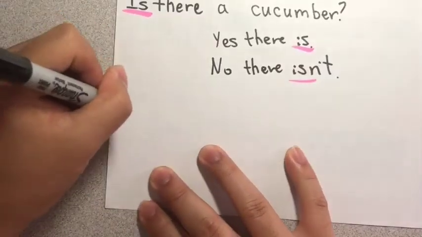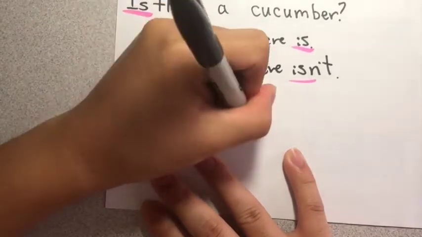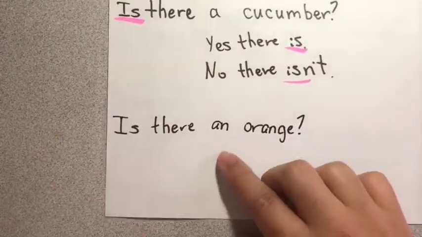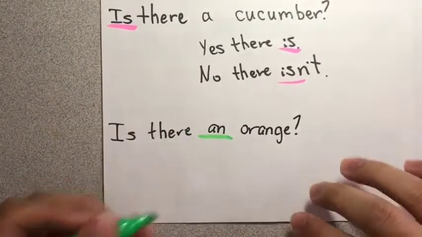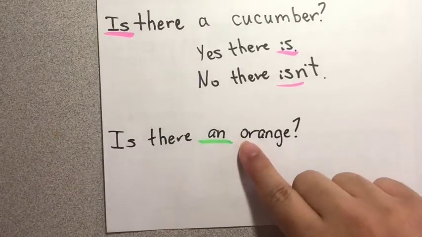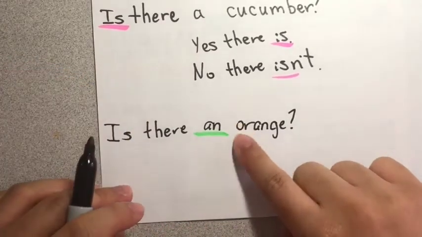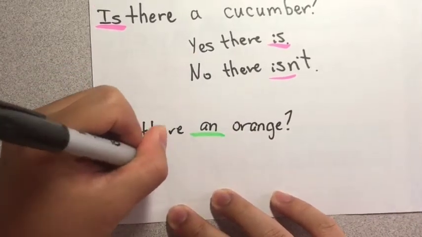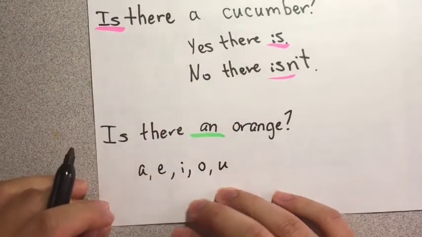So if we write, is there an orange? In this sentence, we write an. In this sentence, we write the word an because the next word starts with the letter O. So if the word starts with the letter A, E, I, O, or U, it's called a vowel.